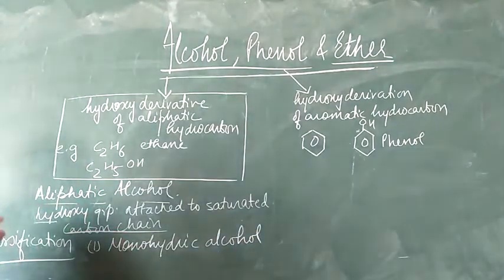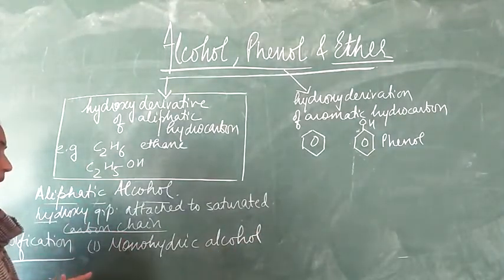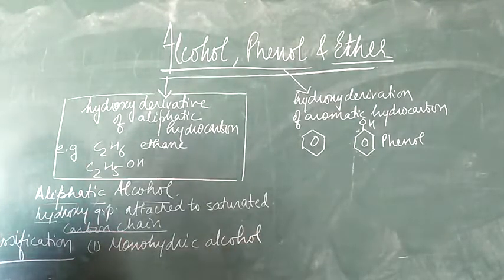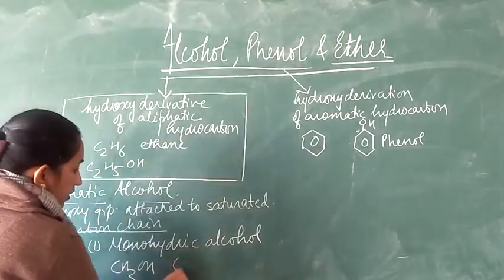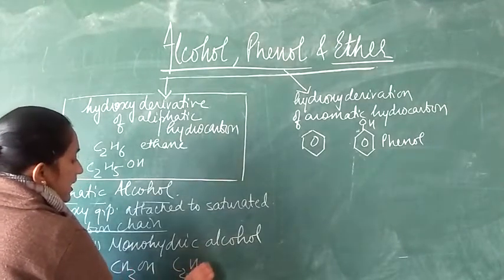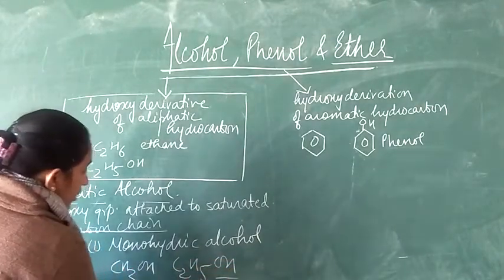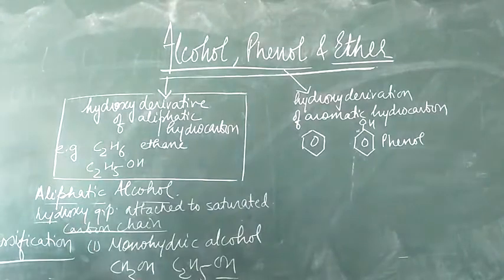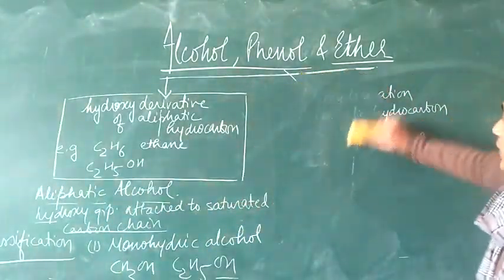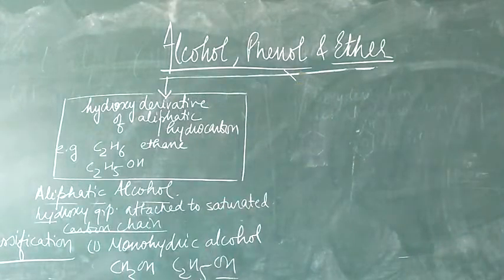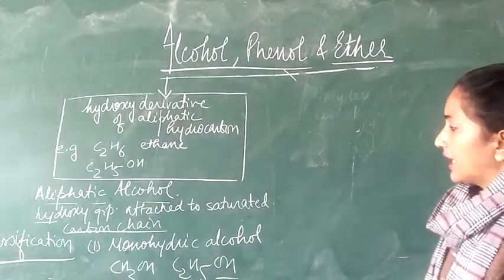Where in the aliphatic compound, only a single OH group will be replacing its hydrogen atom. For example, CH3OH is a monohydric alcohol, or C2H5OH is a monohydric alcohol, which has only one OH group attached to it. Right? We will discuss the phenol classification later. Let's see here first. So this is monohydric alcohol.